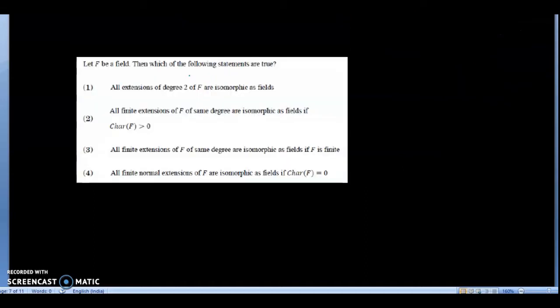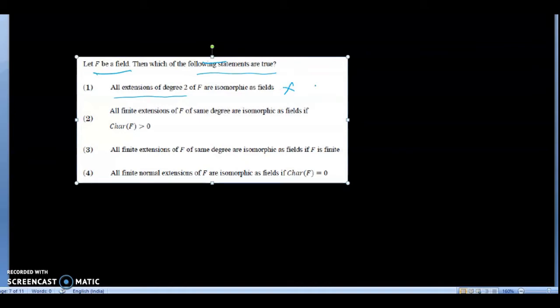In this question, it is given that let F be a field. Okay, it is not said that F is finite or infinite. F can be any field. And which of the following statements are true? The first option says that all extensions of degree 2 of F are isomorphic as fields. Listen, if you take any extension of degree 2 of F, they will always be isomorphic. But this statement is not true.